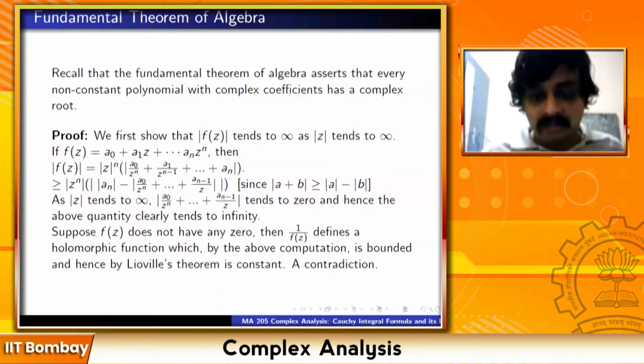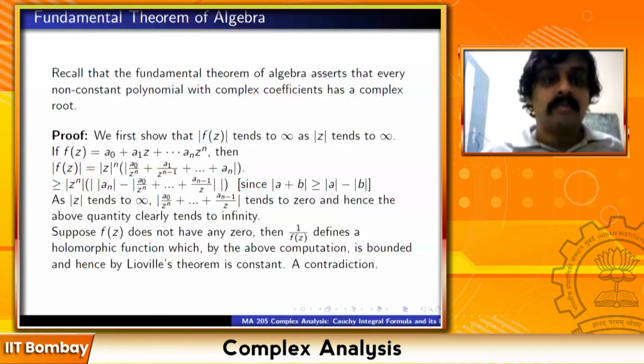Then the maximum value of 1 upon f(z) will be the maximum of the value outside the disk and the maximum value inside the disk. But the maximum value outside the disk is very small, so the maximum value will be attained inside the closed disk. And whatever maximum value inside the closed disk is some bounded number.